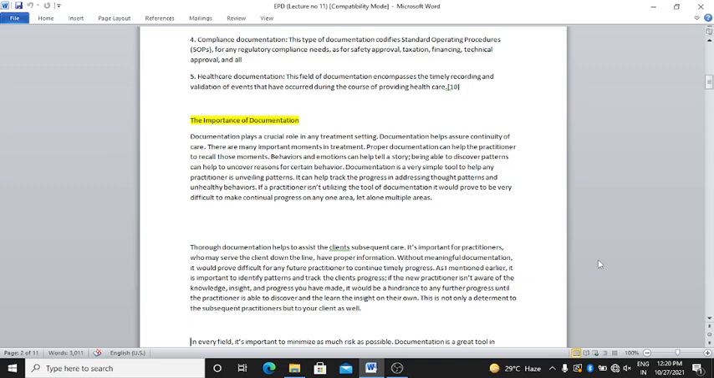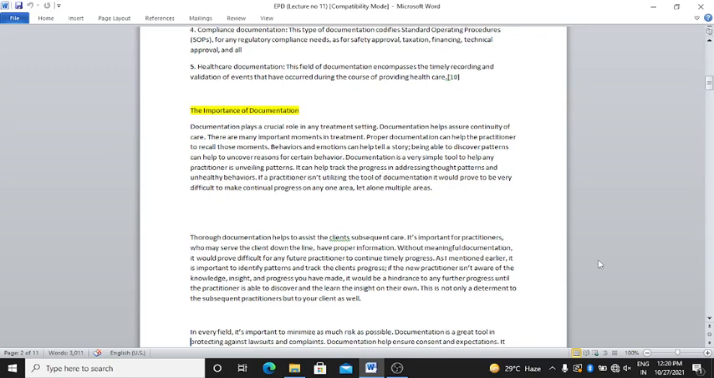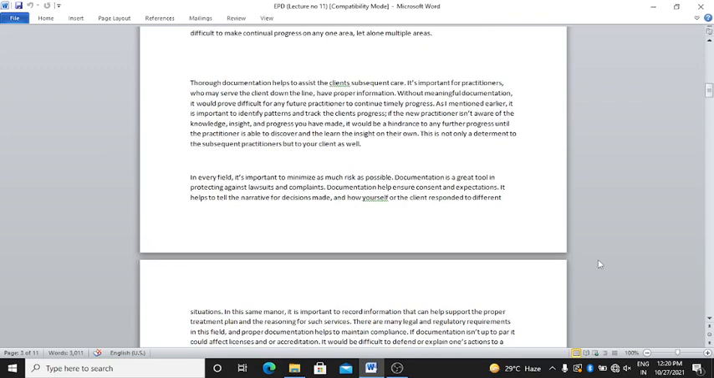Means what? If you want to assist the client's subsequent care, then you want proper information, that is documentation. Without it you cannot do it. Okay, in every field it's important to minimize as much risk as possible. Documentation is a great tool in protecting against loss, lawsuits and complaints.